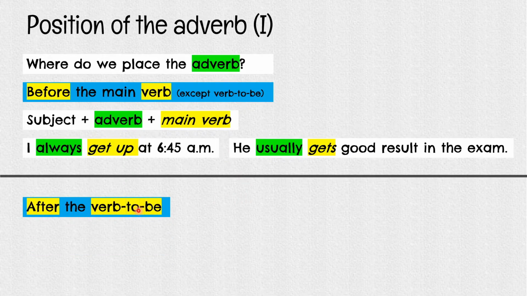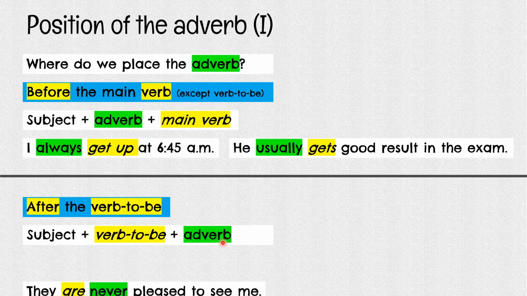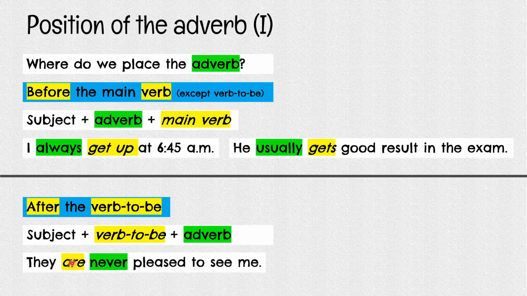After the verb to be, this is the second way. How do we place the adverb? So the order will be subject, verb to be, and adverb. They are never pleased to see me. See that? The verb to be, are, and the adverb, never.